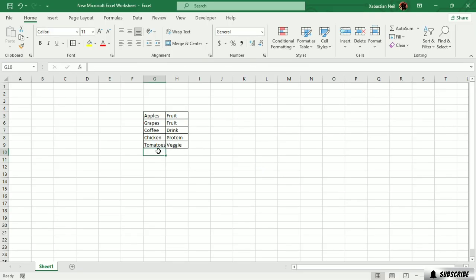So let me show you again. Let me put in coffee again to show you that it actually works. So it turned out to be a drink. I didn't even do anything. It just automatically did its work and used the fill handle to find out the data. So I'm going to type in grapes here, and you will see that it will automatically find out that it is a fruit. Hit enter, and you can see that this is a fruit.